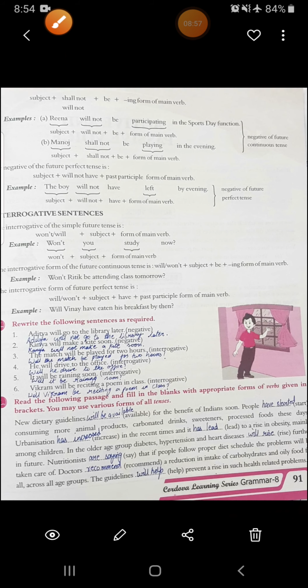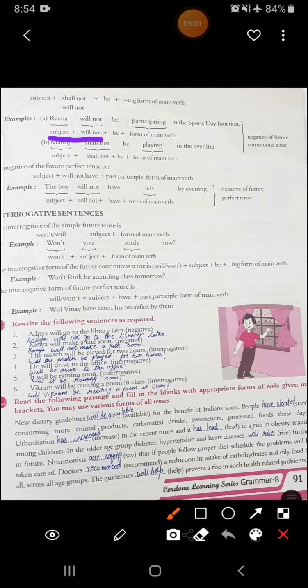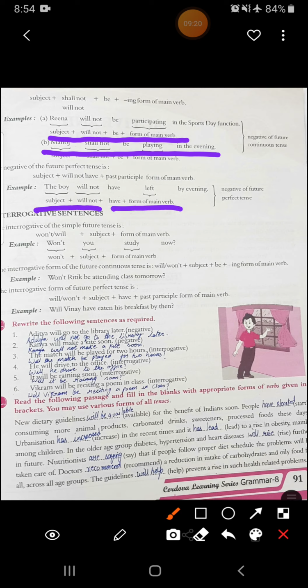Then in the continuous form, subject plus will not plus be plus ing form of the main verb, like Manoj shall not be playing in the evening. Then in perfect tense, subject plus will not plus have plus past participle form of the main verb, like the boy will not have left by evening.